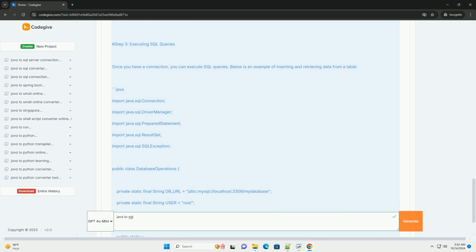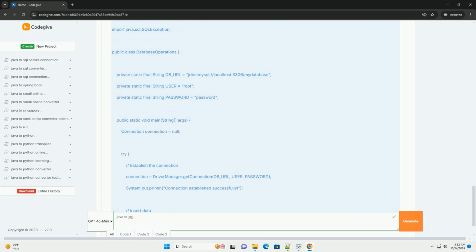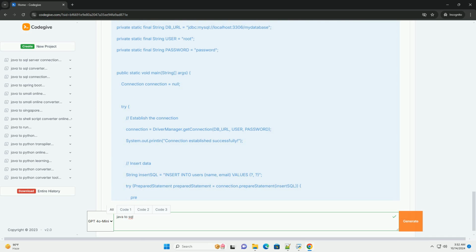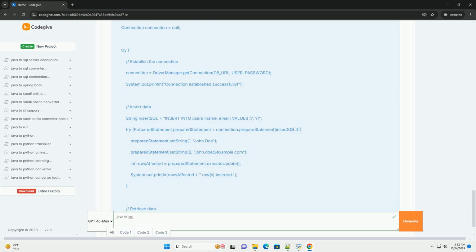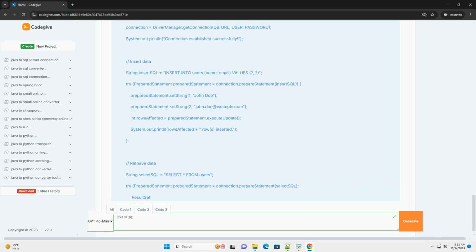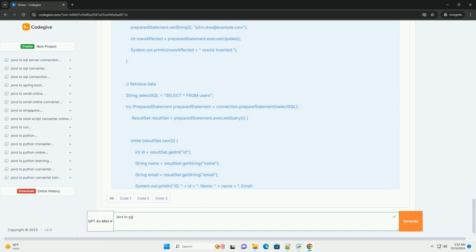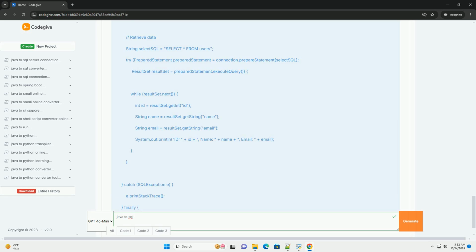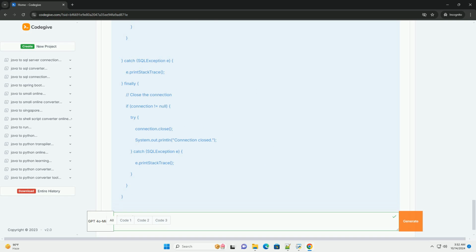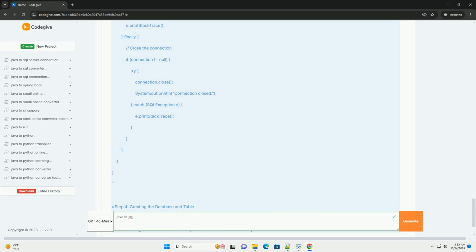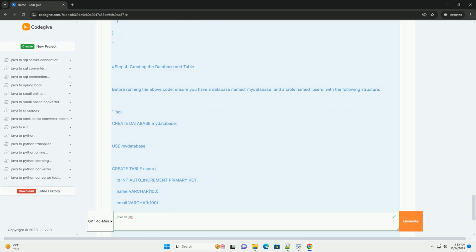Prerequisites. 1. Java Development Kit, JDK. Make sure you have Java installed. You can download it from Oracle's website, https://www.oracle.com/java/technologies/java-z-jdk11-downloads.html, or use OpenJDK. 2. SQL database. You can use any SQL database like MySQL, PostgreSQL, SQLite, etc. For this tutorial, we will use MySQL.